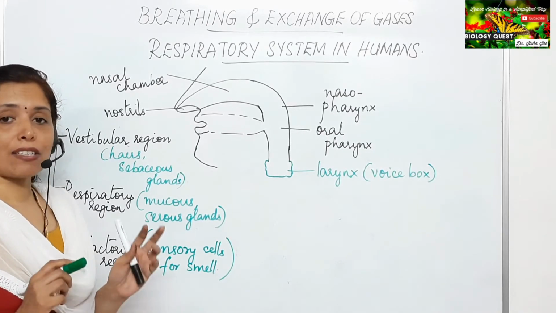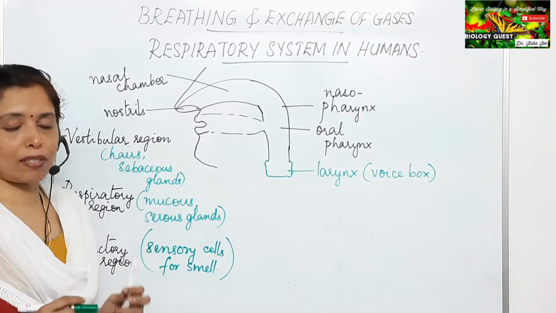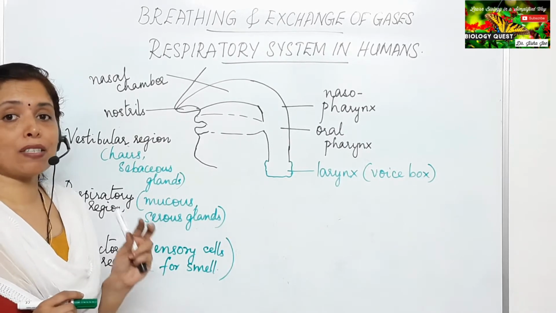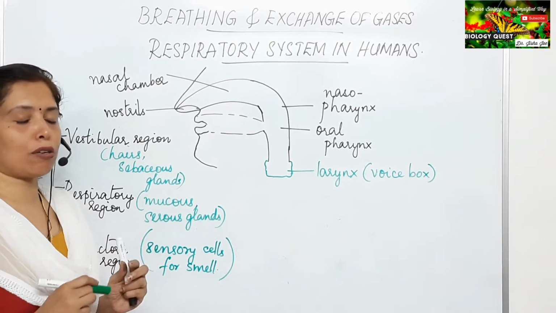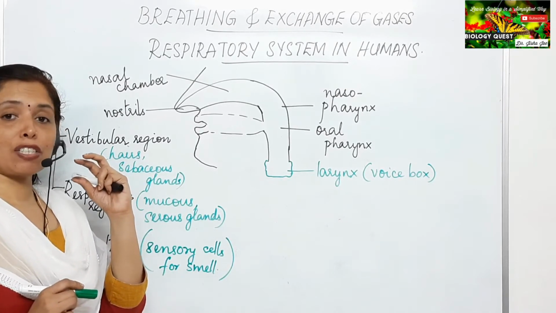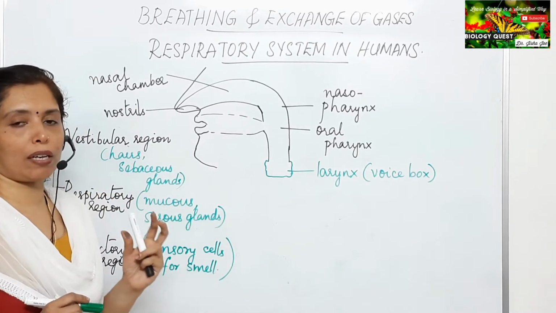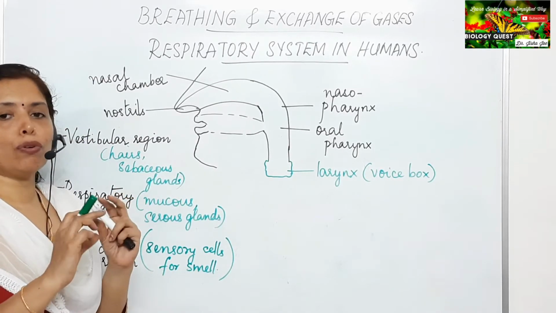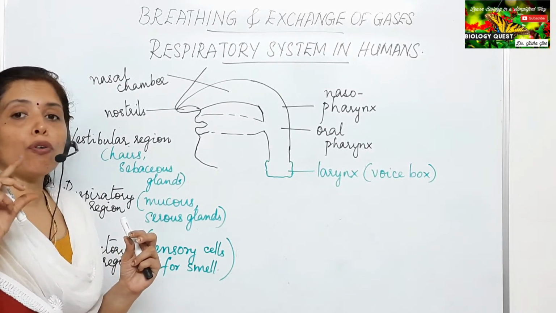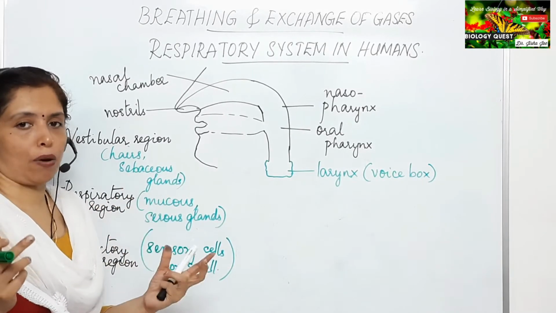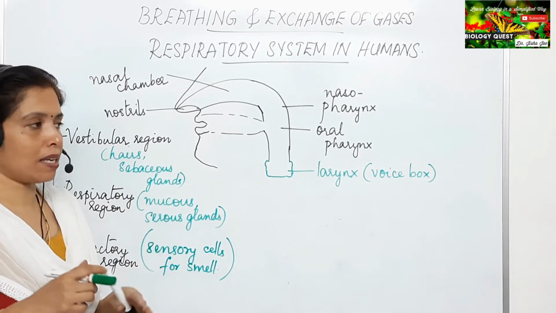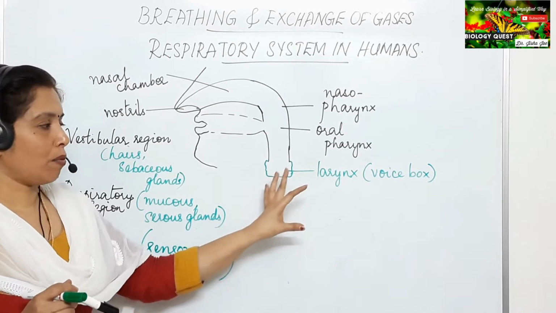The larynx has two membranous folds called vocal cords. As air is forcibly pushed through these two membranous folds, the vocal cords begin to vibrate, producing sound. That is how sound comes out. So the larynx is the voice box.